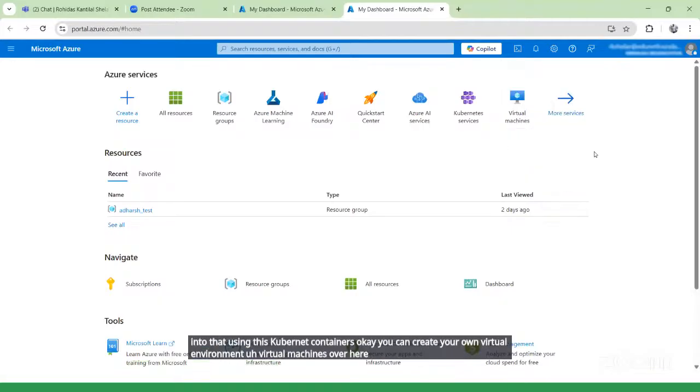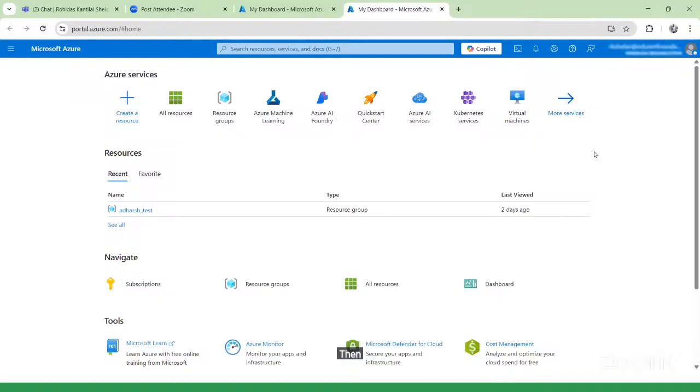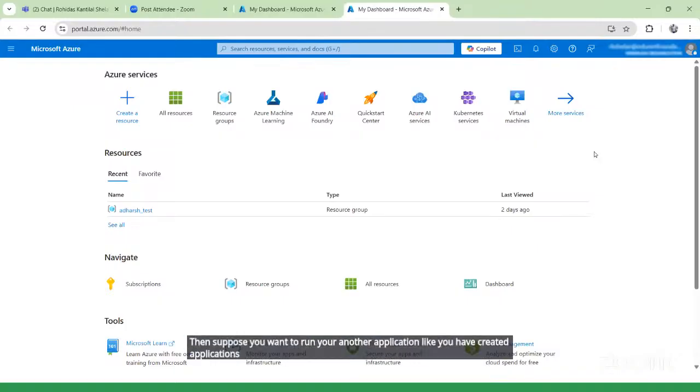The virtual machine is basically for if you want to run another application, like you have created applications using Python, Java, or JavaScript, and you want to run that application on the cloud.